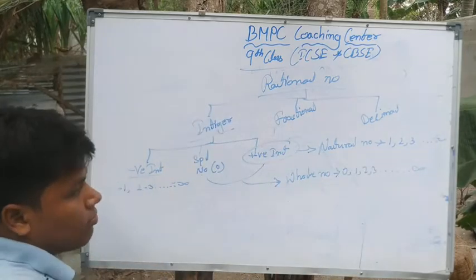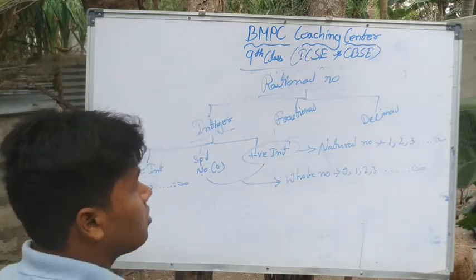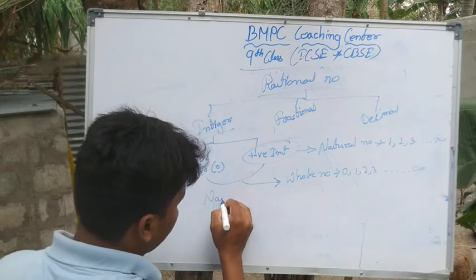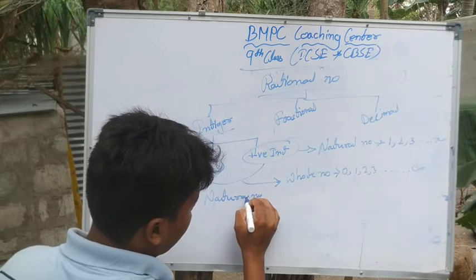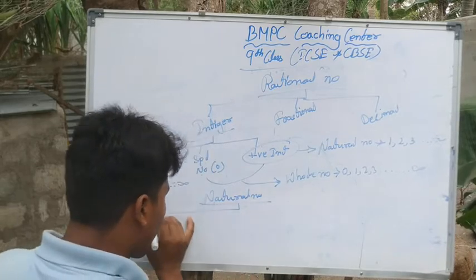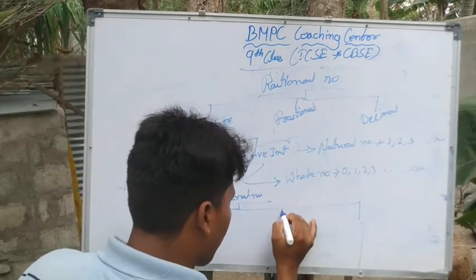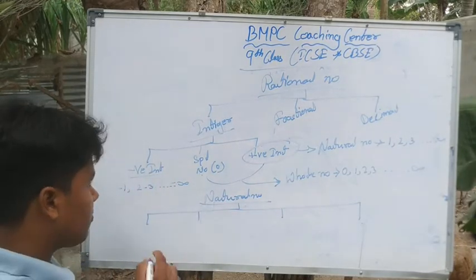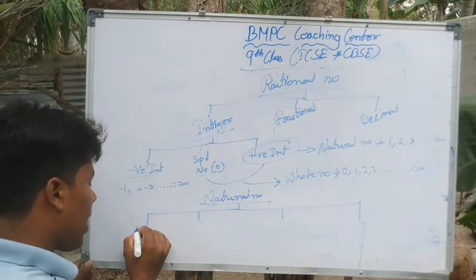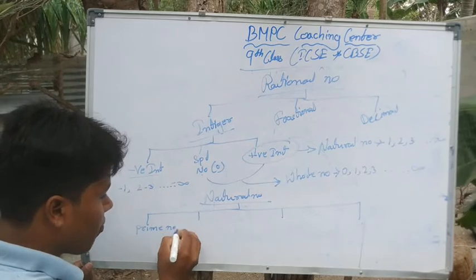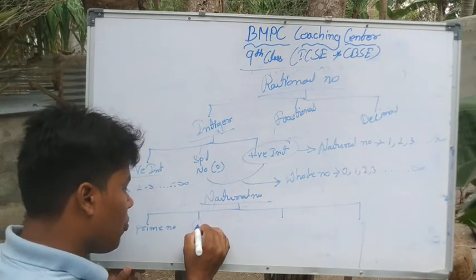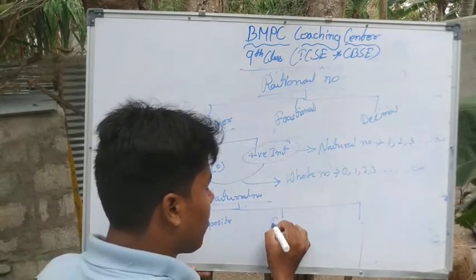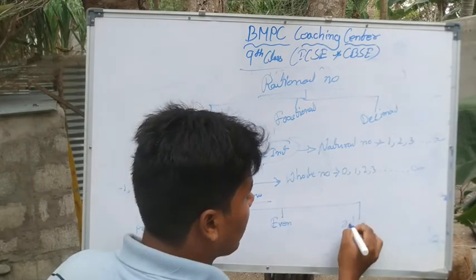Now natural numbers are further classified into, sorry, 4 categories: prime number, composite number, even number, and odd number.